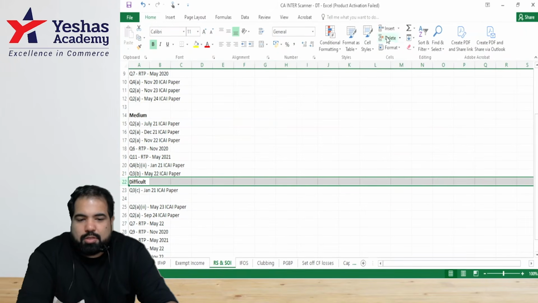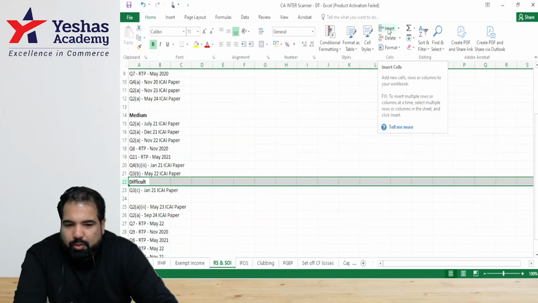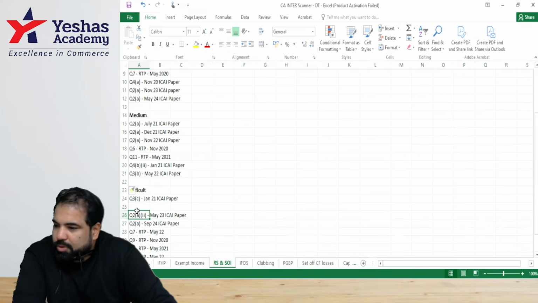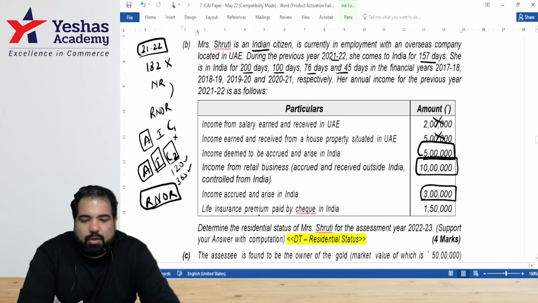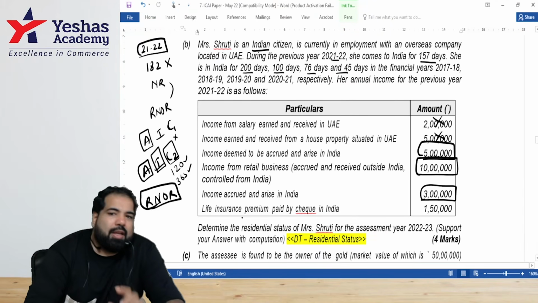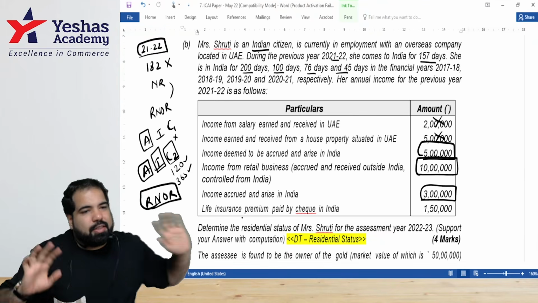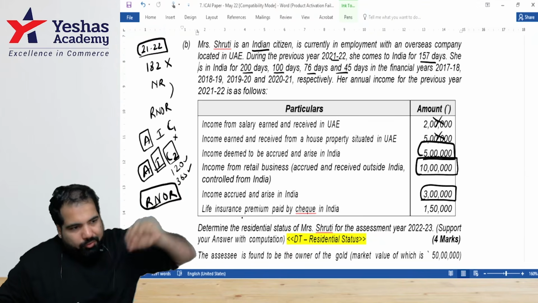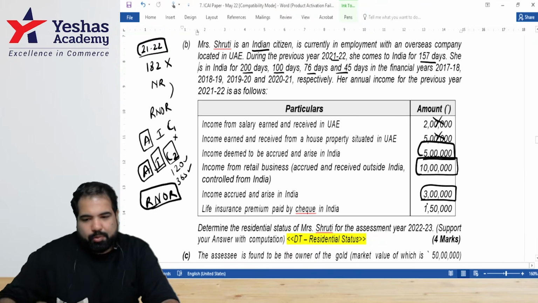What about life insurance? Life insurance you can minus as a deduction, but even if you minus it, it is still more than 15 lakh, but you don't have to. You have to just see the income without the deductions. Is life insurance premium paid allowed as a deduction? There's a section called 80C. But first they only talk about Indian income, which is basically the 5 heads of income. They don't talk about after deductions. And hence 10 plus 5 plus 3 is how many lakh, guys? 18. All right.